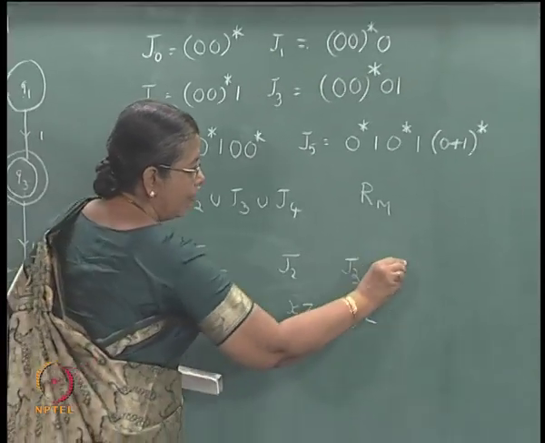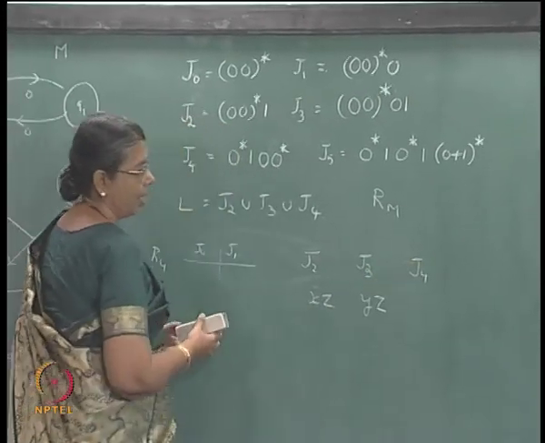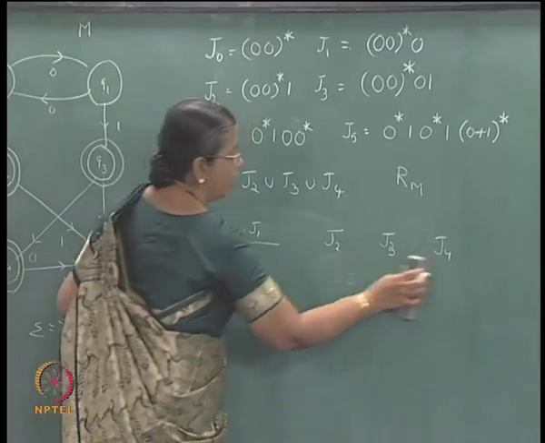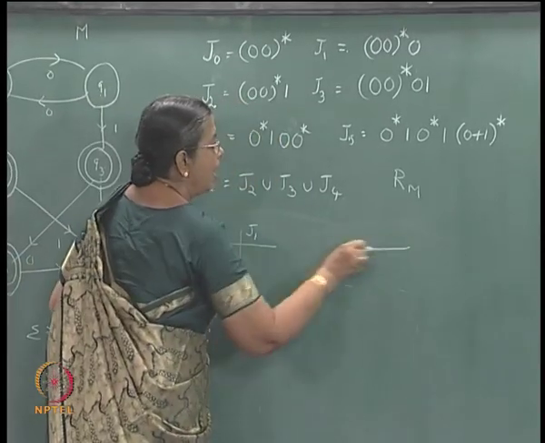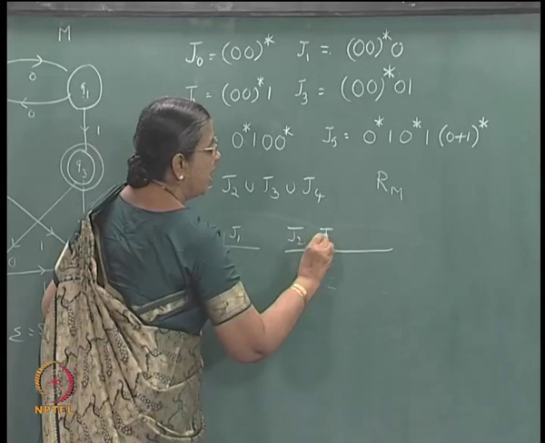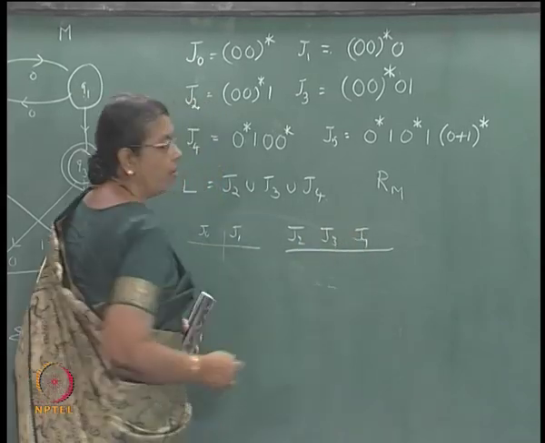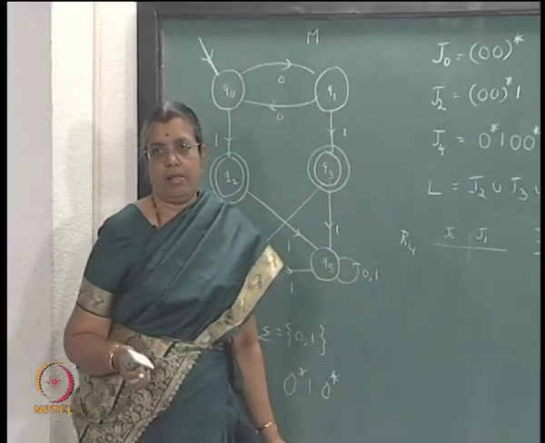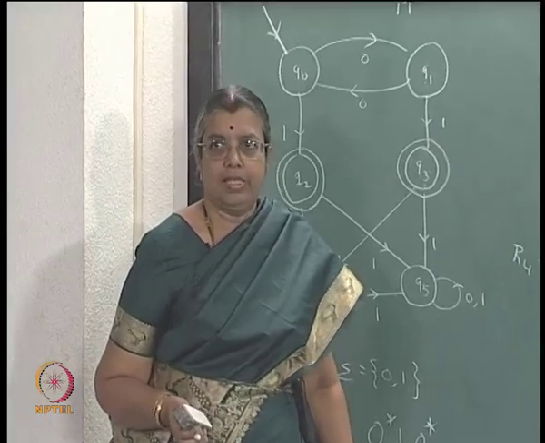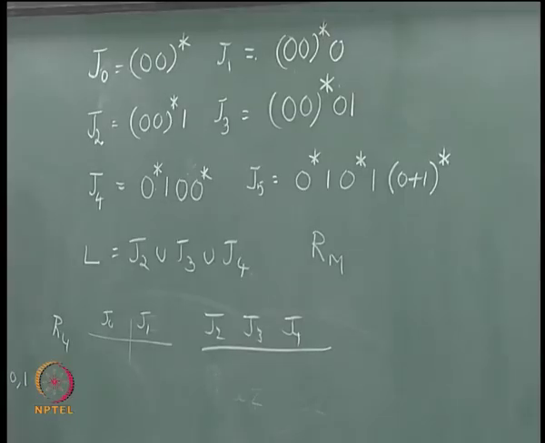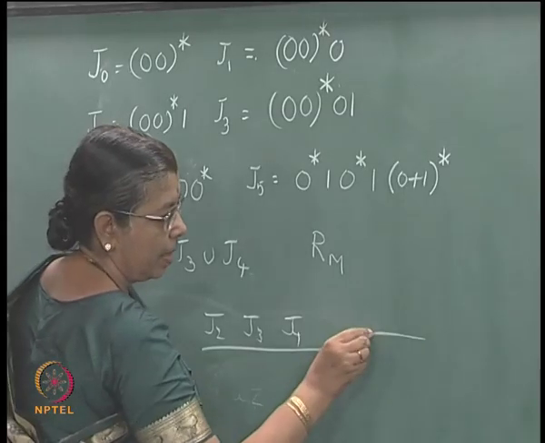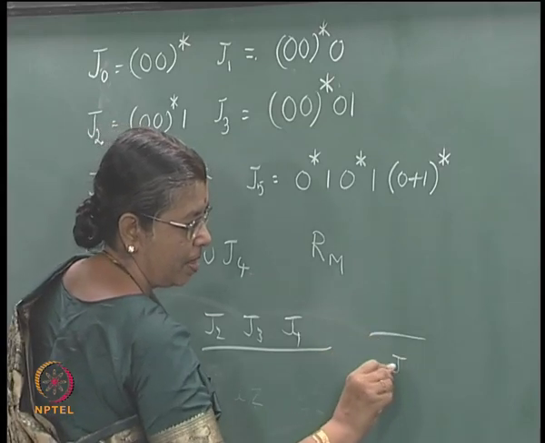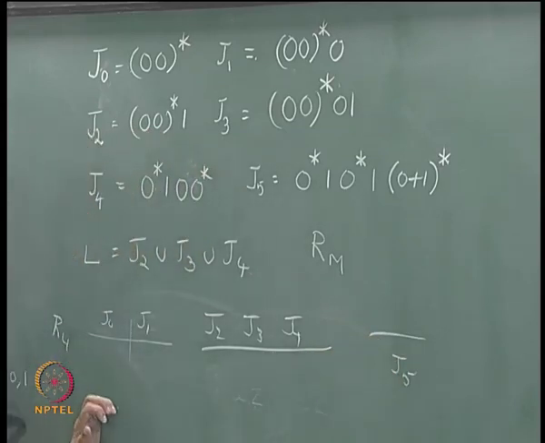A similar argument you can give for J4 also. So, actually in RL, J2, J3, J4 will be merged, and J5 is of course different.